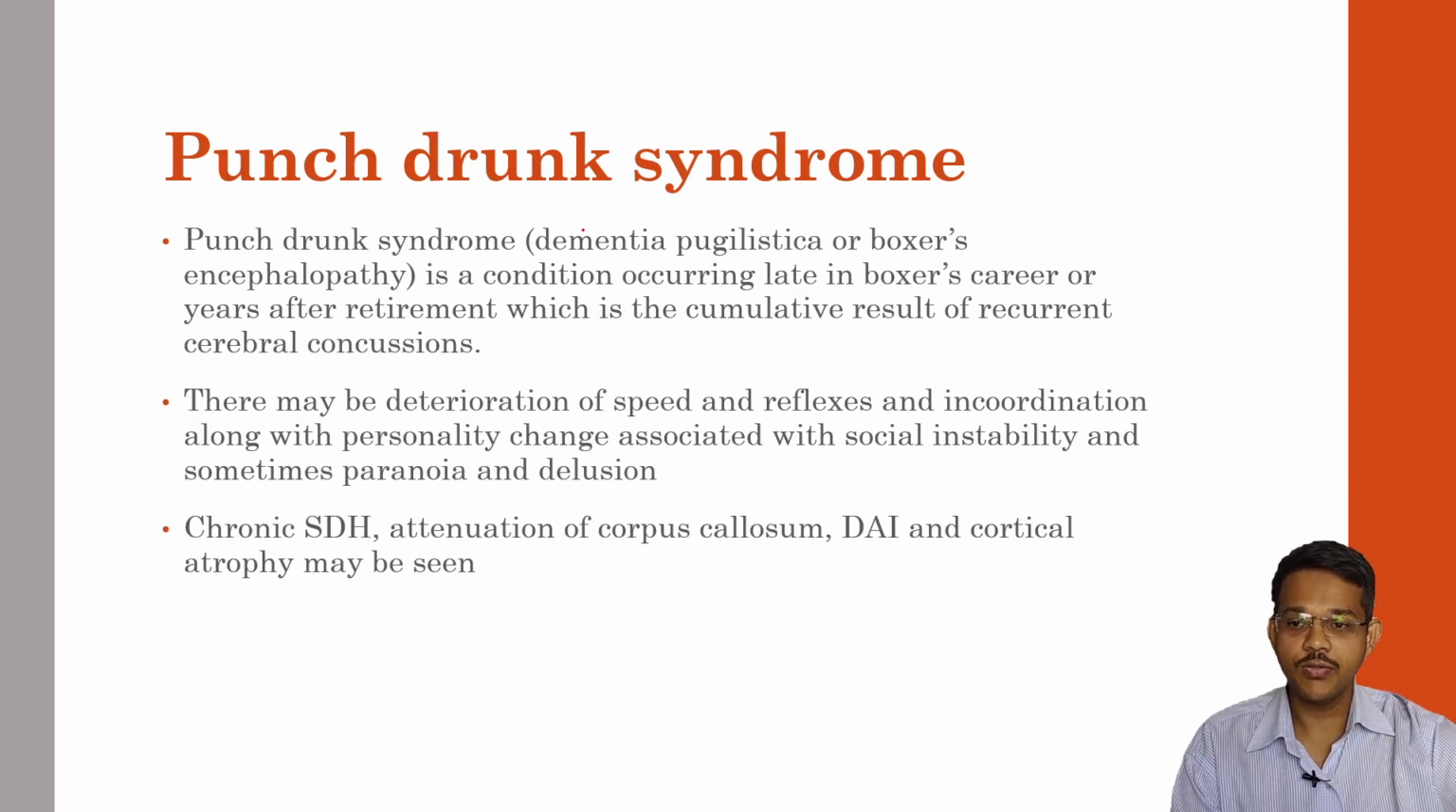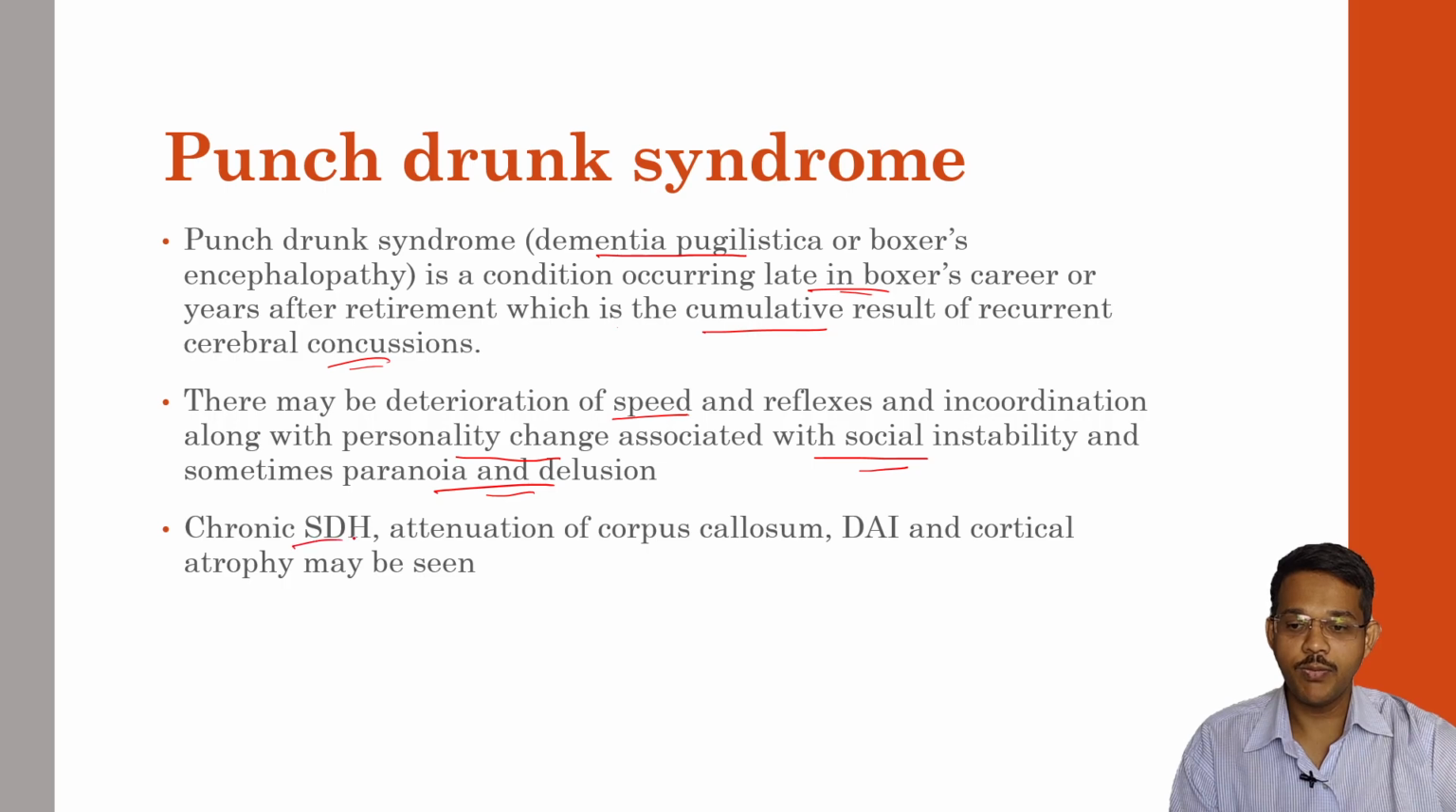Next is punch-drunk syndrome. This is also called dementia pugilistica or boxer's encephalopathy. It's a condition occurring late in boxers, which occurs because of the cumulative results of recurrent cerebral concussions. There may be deterioration of speed and reflexes and incoordination, along with personality change associated with social instability, sometimes paranoia and delusion. The person may have some paranoid activity, like he may think that someone is trying to kill him. Delusion may be present.